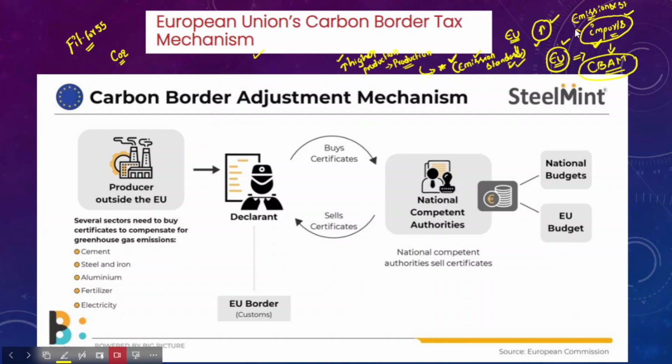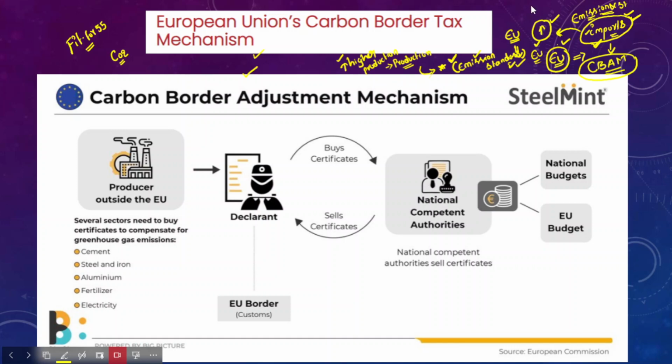When imports from those countries enter the European Union borders, the European Union will impose this carbon border adjustment tax on the imports which don't meet these environmental or emission standards.